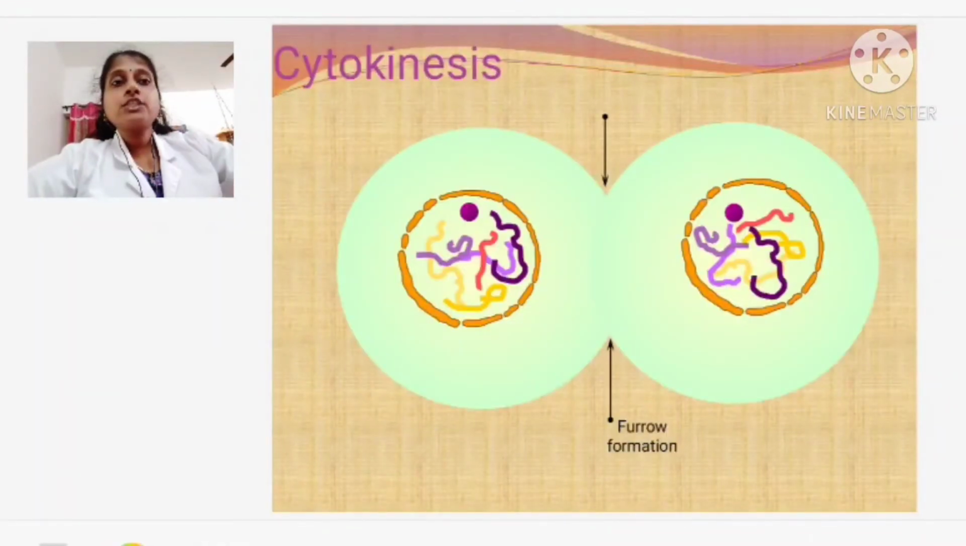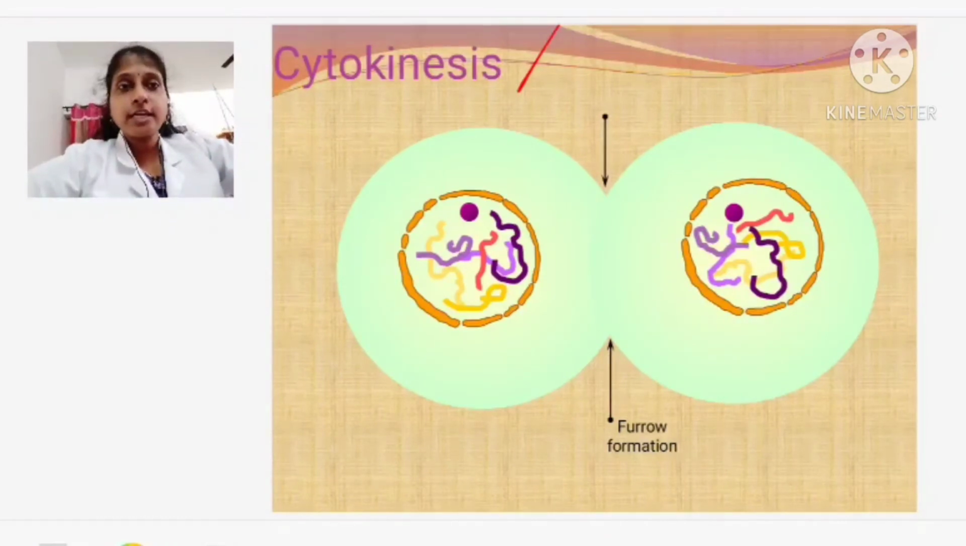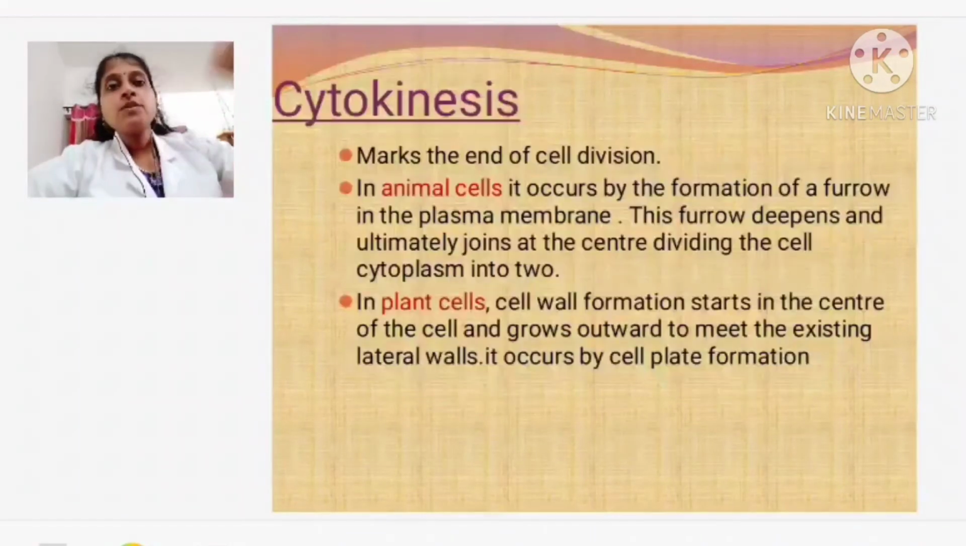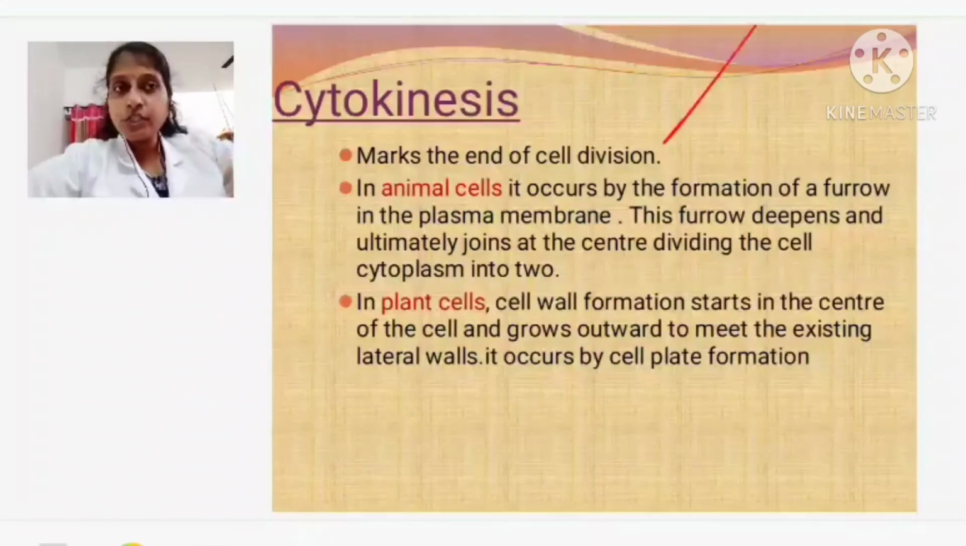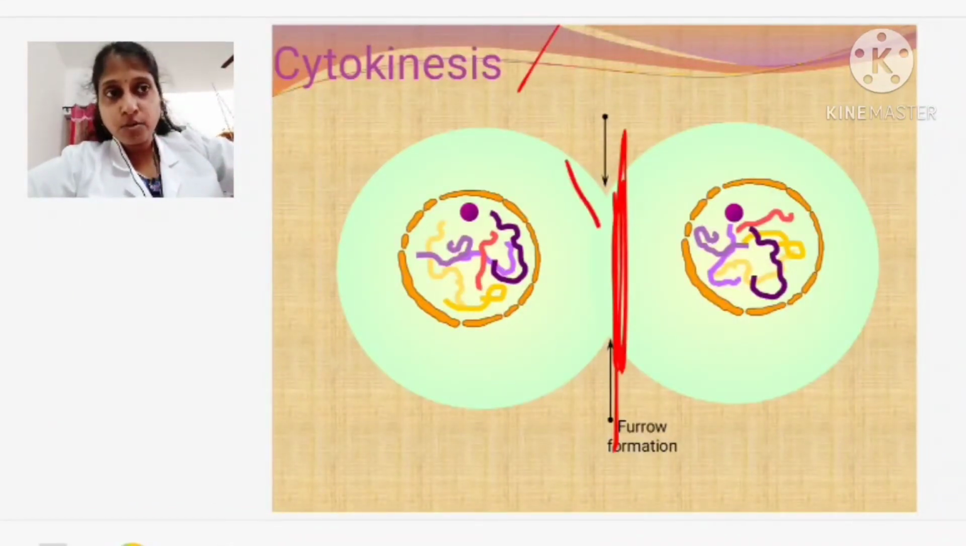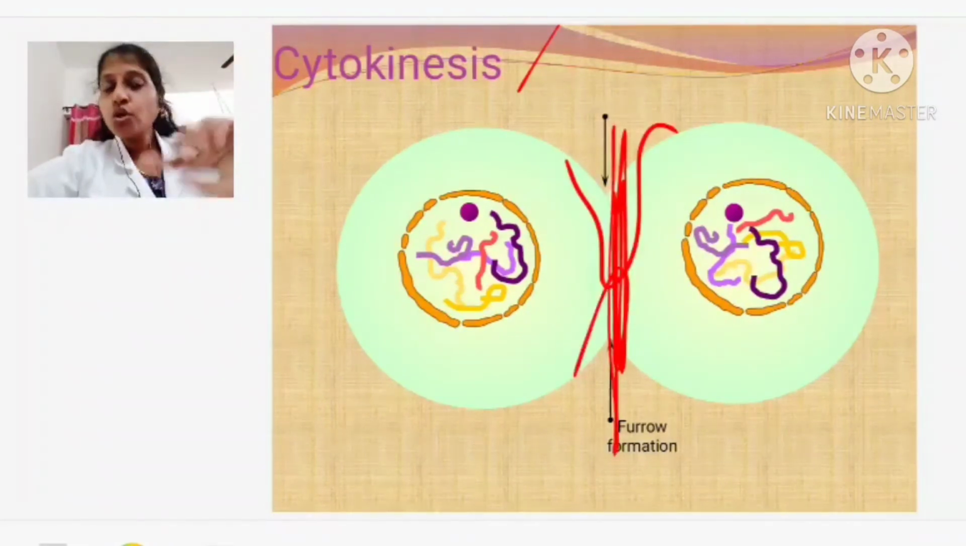Next, what is that? Cytokinesis. The cytoplasm is constricting, a furrow is forming, and the cell is divided into two cells. So, cytokinesis marks the end of cell division. In animal cells, a furrow forms in the plasma membrane, deepens, and ultimately joins at the center, dividing the cytoplasm into two. This is regarding the animal cell. Thus, the furrow deepens and they divide into two.